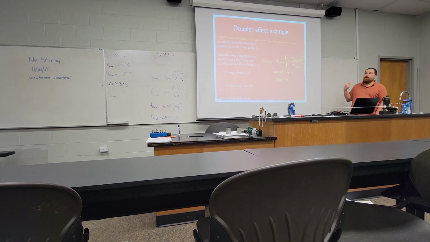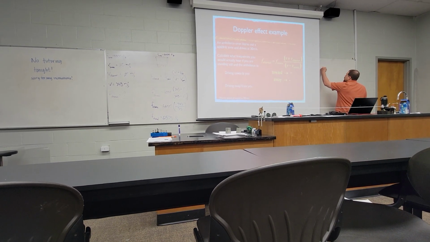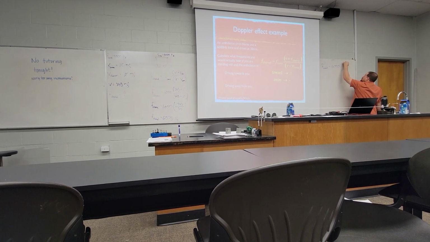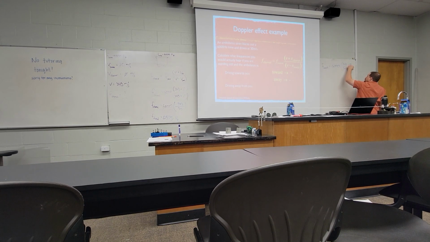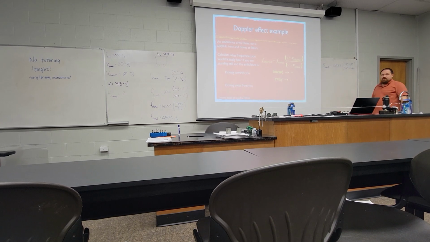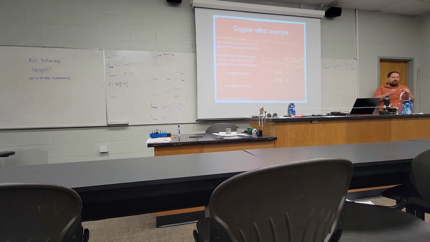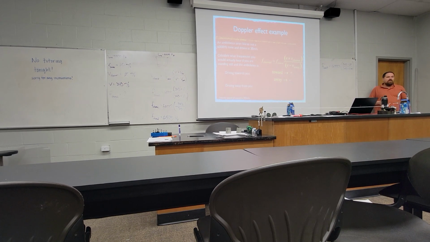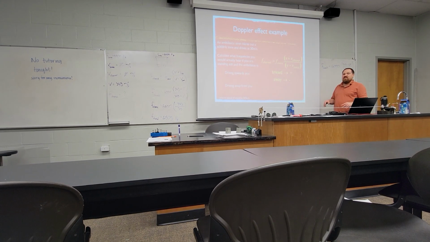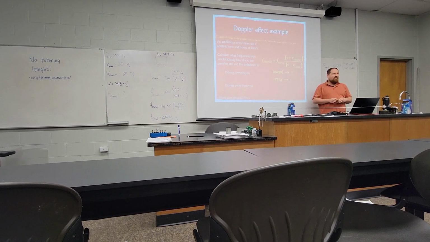All right, now we're just going to change it slightly to show what happens if the ambulance is instead driving away from you. This is only going to change one part of the formula. And that's because the speed of sound didn't change, our velocity didn't change. The only thing changing is the sign we put on the ambulance's velocity. If it's still driving at 30 but away from us, we're going to add a negative sign in front of that 30. The number you plug in depends on towards or away. We're going to plug in a negative, and then the formula, since it already had a negative there, is going to end up making it positive. That's on purpose.